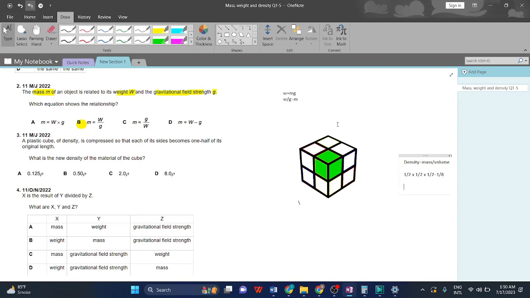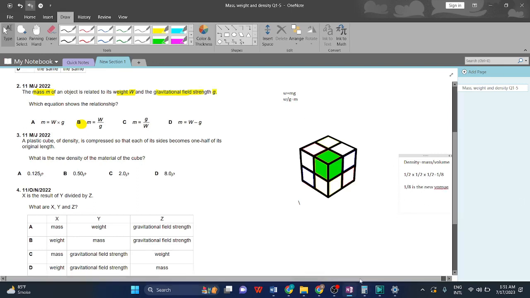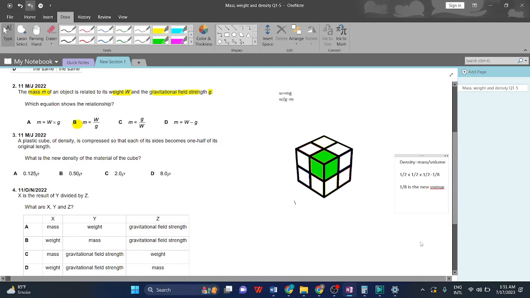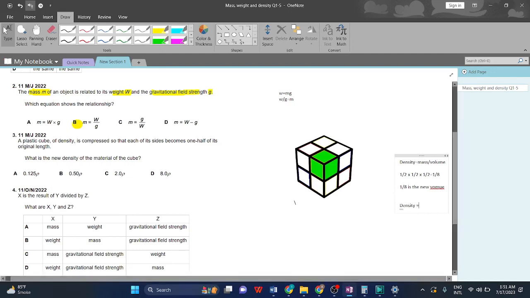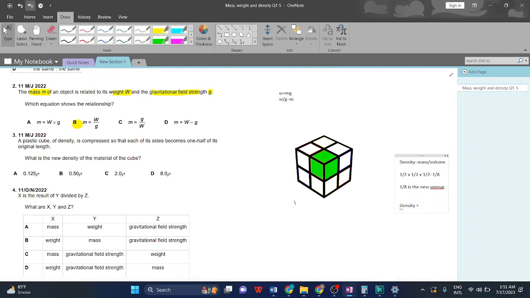1/8 is the new volume. Now we apply the formula: density is equal to mass divided by volume. Let's assume mass is 1. 1 divided by 1/8.